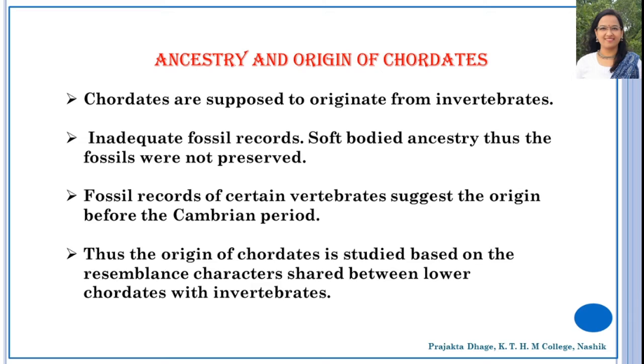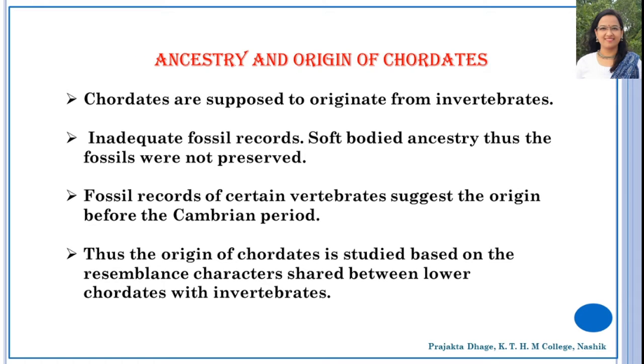Notochord consists mainly of large vacuolated cells that multiply to form a thin epithelium at the periphery. It gives support to the body and it provides space for muscle attachment. In some lower chordates, it persists throughout life, but in most of the higher chordates, it is partly or wholly replaced by the vertebral column, which can be cartilaginous or bony. Now, let's move on to the origin and ancestry of chordates.